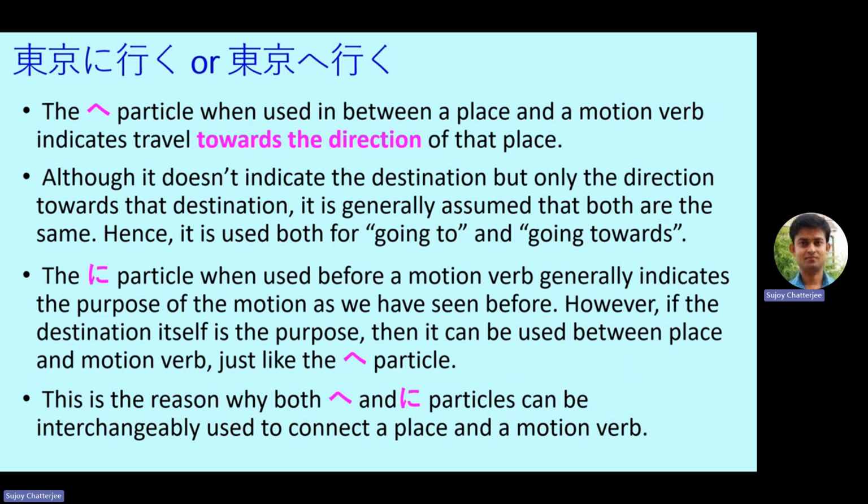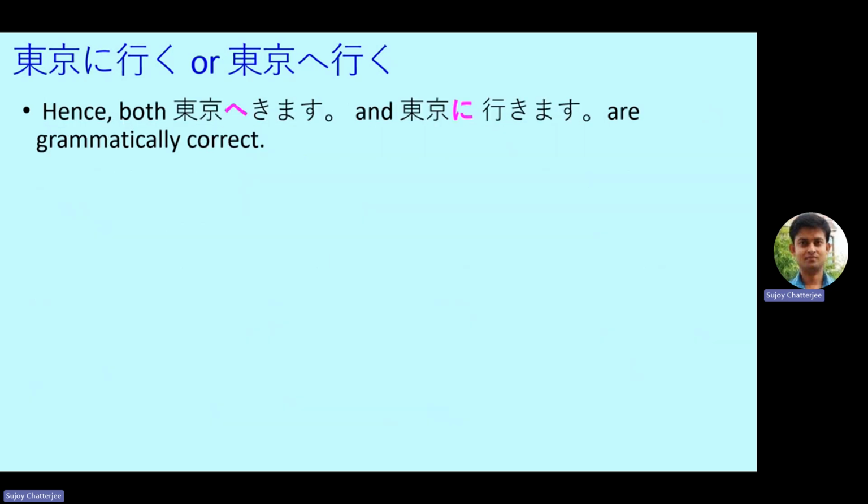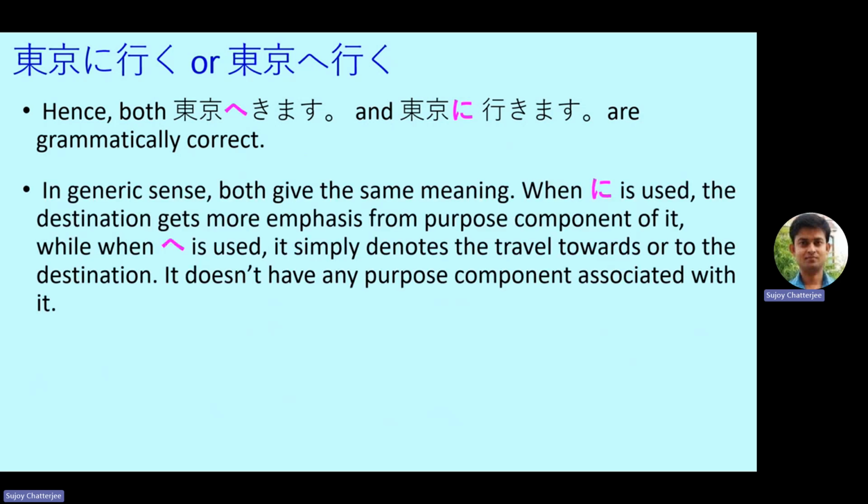Again, motion verbs are ikimasu, kimasu, modorimasu, and kaerimasu. These four are the main motion verbs which represent some movement. So now, with this explanation, Tokyo e ikimasu and Tokyo ni ikimasu both are grammatically correct. It depends on the thought process of the speaker and the listener as well, that the meaning is well understood. So in generic sense, both give the same meaning. That is, ni ikimasu and e ikimasu both give the same meaning.